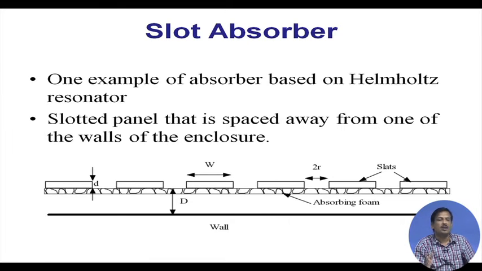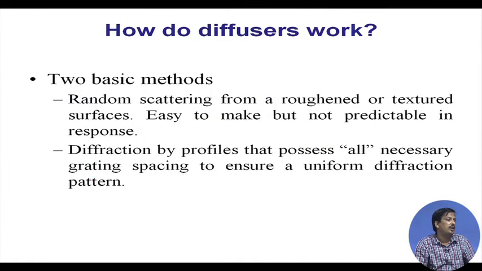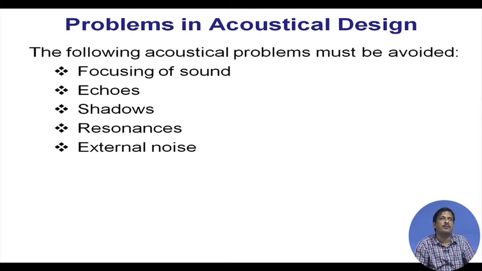What I said? I have to make the auditorium such that there will be no focusing of sound. That is the job of the diffuser. So, all the reflective surfaces must be treated for diffusive reflection, no polished surface. If it is a polished surface, regular reflection, which has to be avoided. Then I have to avoid the echo.